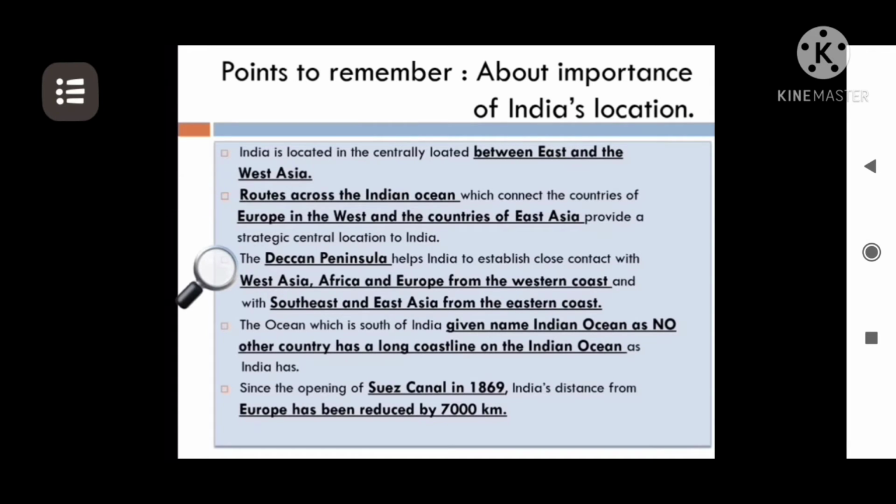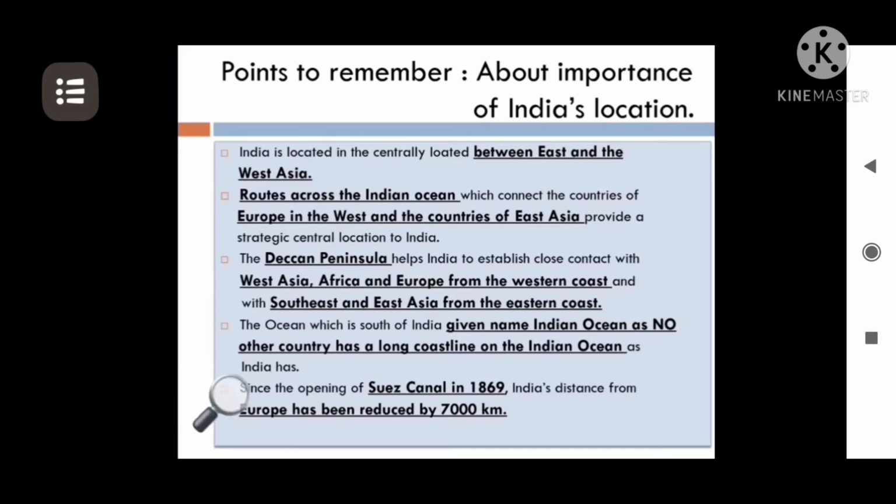The Deccan Peninsula, which protrudes out in the south of the mainland, helps to connect with West Asia, Africa, and Europe from the western coast, and Southeast and East Asian countries from the eastern coast. Next, no other country in the Indian Ocean has such a long coastline, because of which India is the only country that has got its name into the ocean.